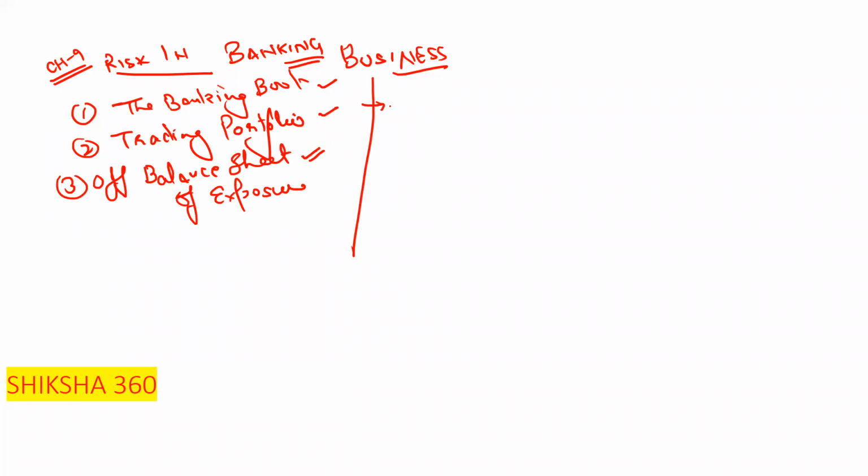First of all, we have to discuss the banking book. What are the risks associated with the banking book? First one is liquidity risk.